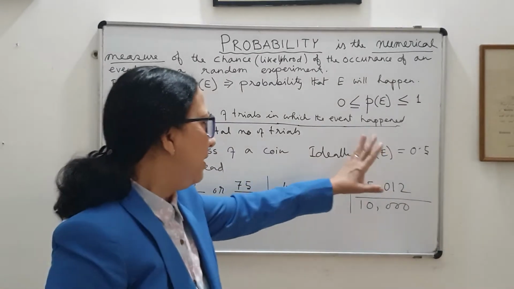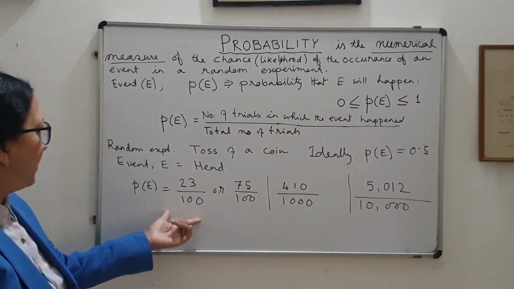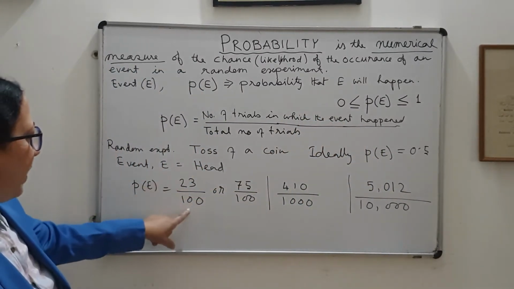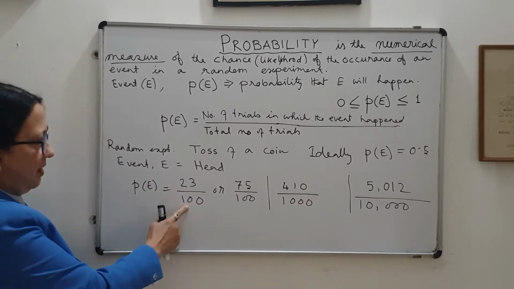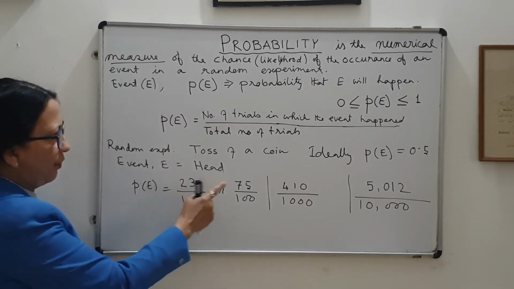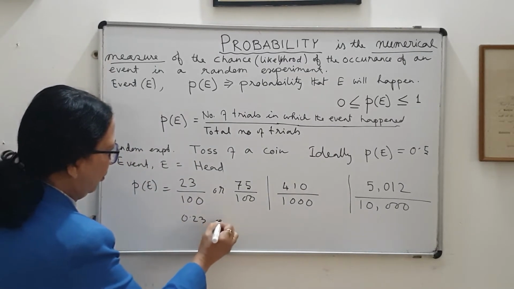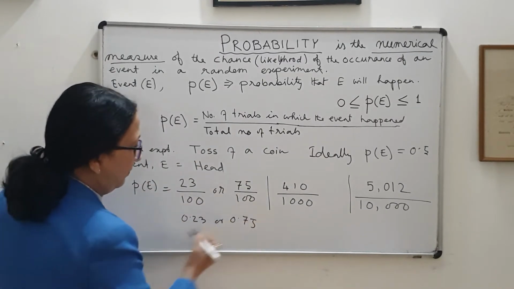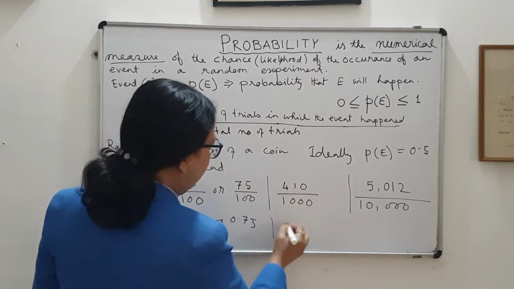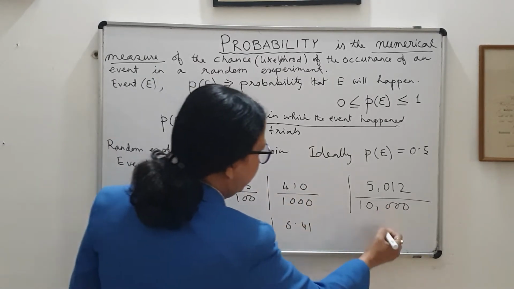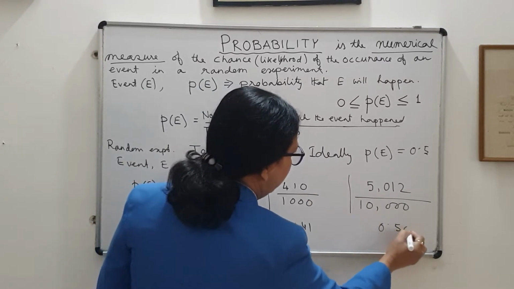It's ideally. But if you observe, when I do the experiments, when the number of trials is less, it is far away from 0.5, because in this case it is 0.23 or 0.75. And in this case it is 0.41, and in this case it is 0.5012.